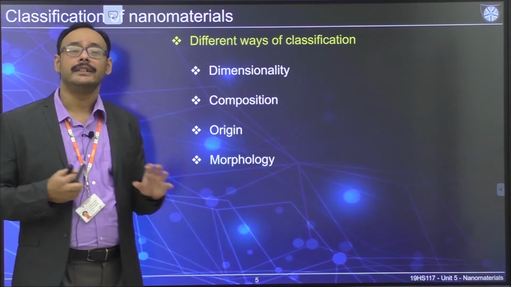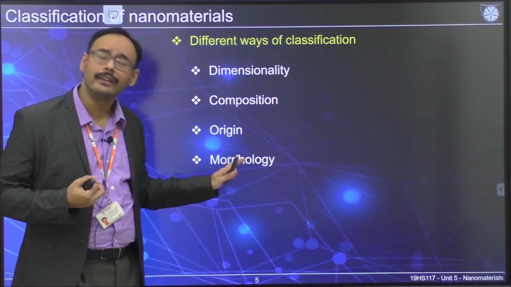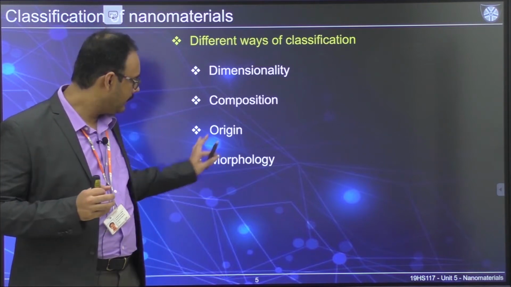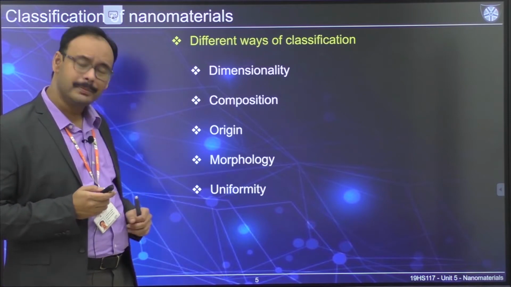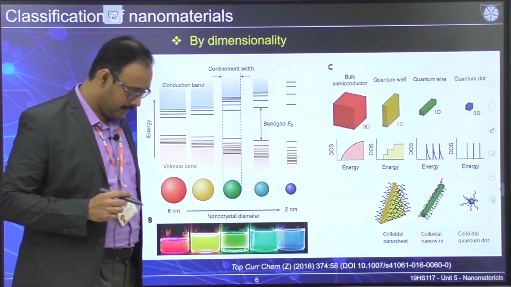Fourth is morphology, depending on the shape. Again, there are different ways to classify among these also, but we will try to find out basic criteria for how we can talk about this morphology. Okay, so last but not the least, the uniformity. So let's talk about the dimensionality.